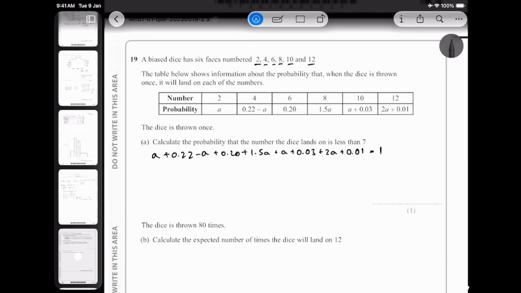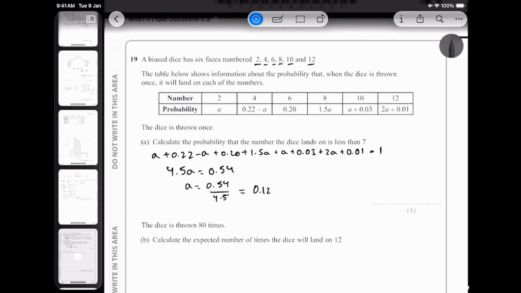All right, and then we get 4.5a is equal to 0.54, and then a is equal to 0.54 divided by 4.5, and then I should be getting my answer as 0.12. Okay, that is my value for a.